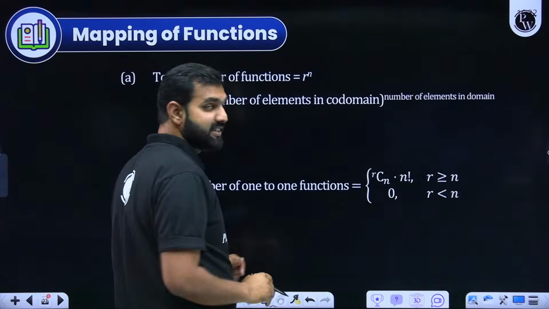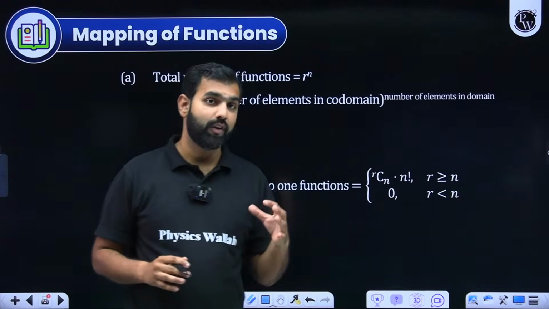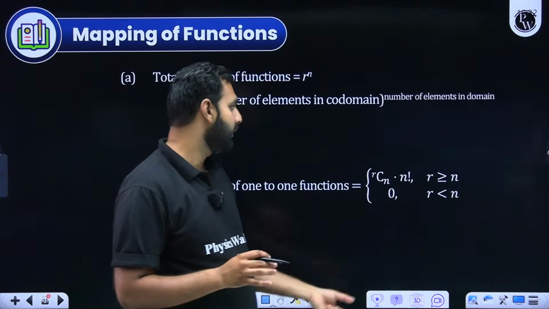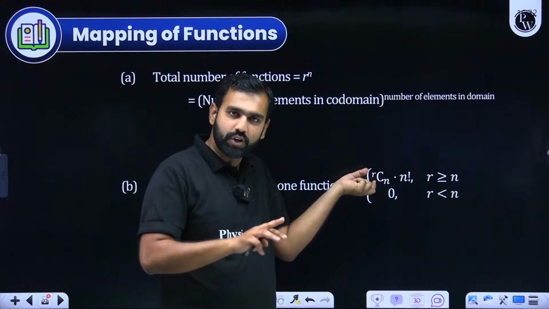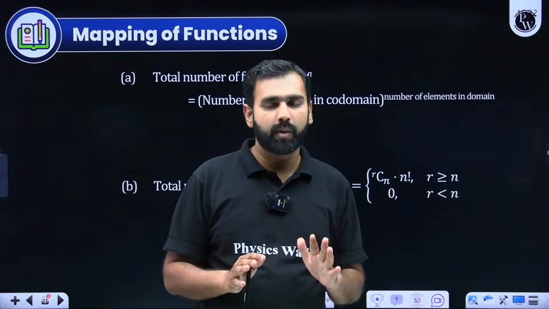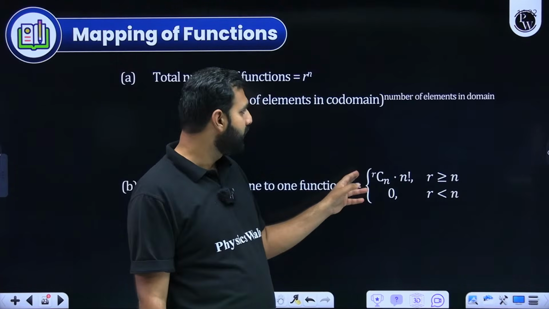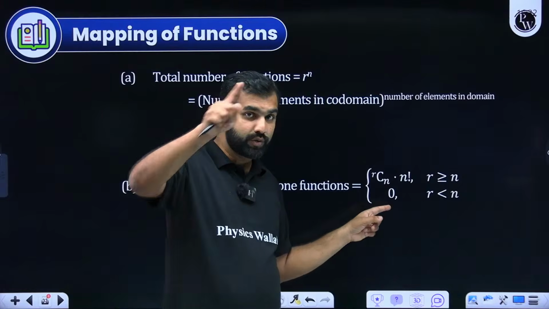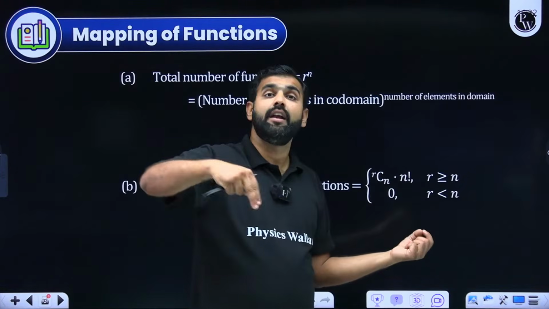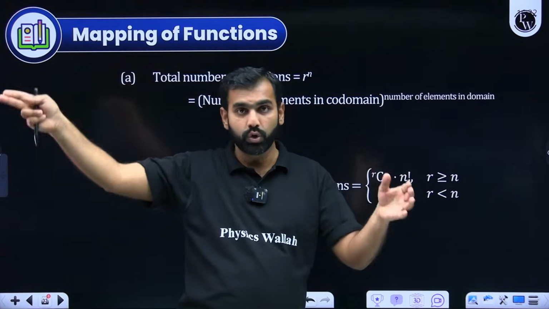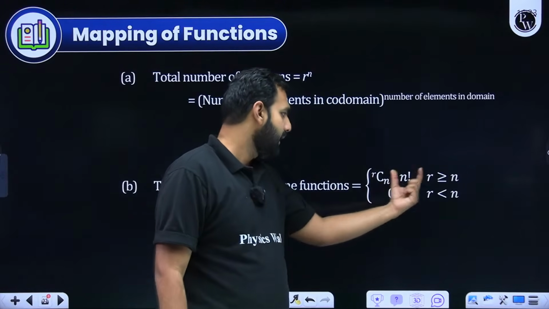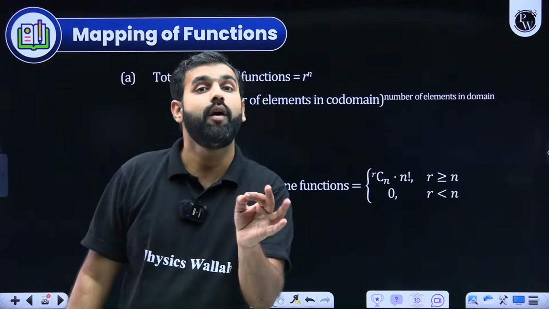Similarly, will you remember this number of 1-1 functions? So 1-1, what is the challenge? I hope you remember, if you want to have a 1-1 function, you need to have a 1-1 mapping. And if you want to have the 1-1 mapping, first of all, you choose those elements which are to be mapped, and in n factorial ways, you do that mapping. I hope you remember, if out of r elements in the codomain, I need to choose those n elements which are going to be mapped with those n elements from the domain, and then those n elements from the domain to codomain can be mapped in n factorial ways. So basic permutation and combination, and if r is less than n, there will be no 1-1 function.